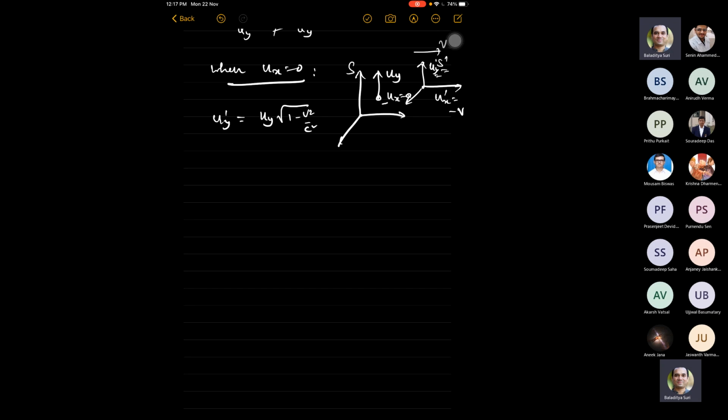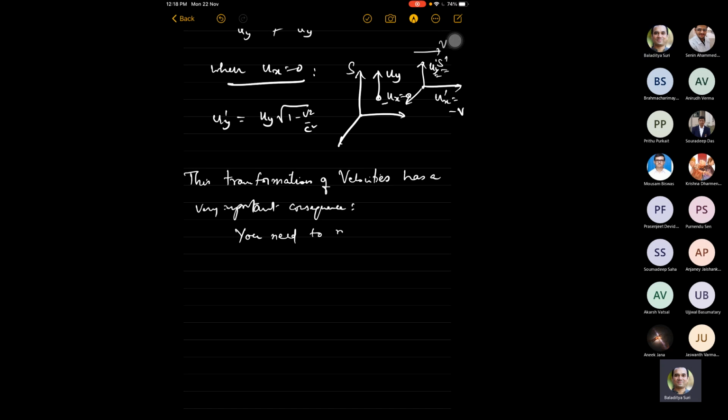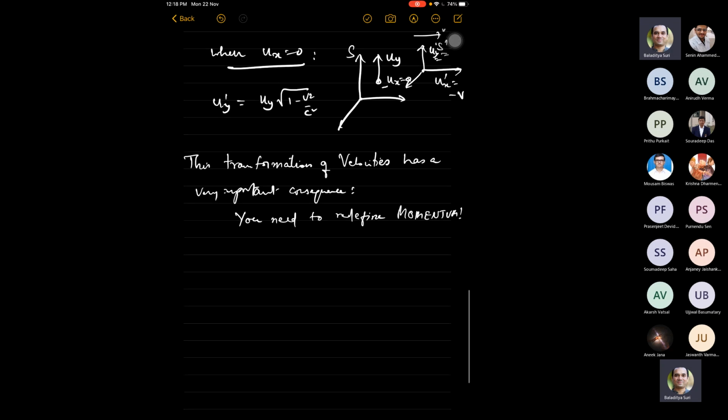Now let us see how this transformation of velocities has a very important consequence. Okay, and that is you need to redefine momentum. How, you may ask? So it goes as follows.